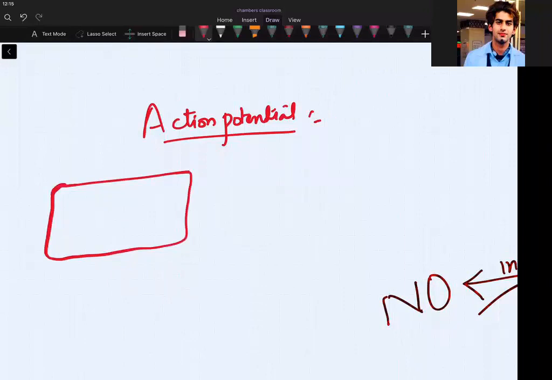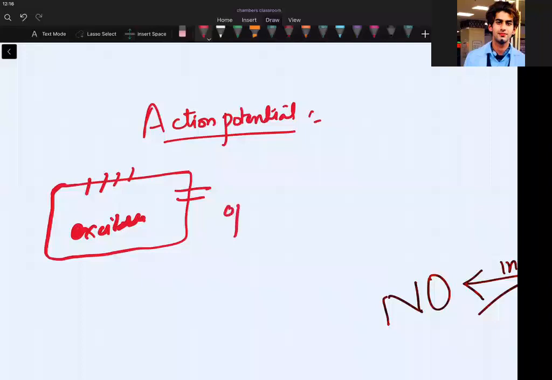The cell should be excitable first. The change happens because of the opening and closure of different ion channels when a threshold stimulus is given.